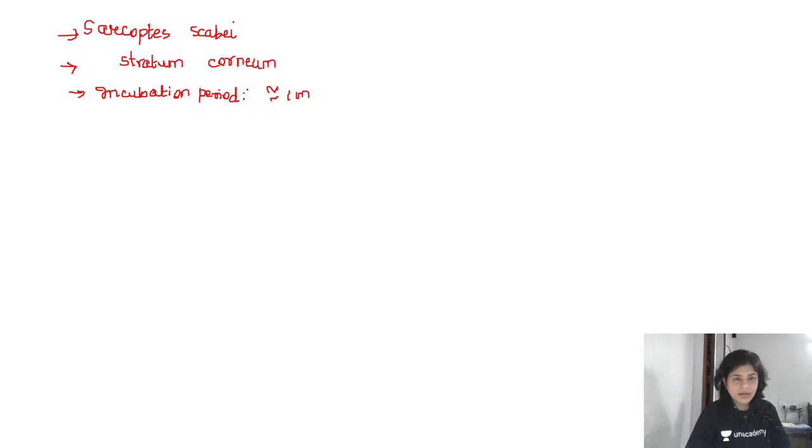One person gets affected, gets treated, the family members don't get treated, they start developing lesions later, then they again transmit the infection to the patient. So this is called ping pong scabies. Like a ping pong ball, it goes back and forth. Ping pong scabies happens when you don't treat the contacts, and that is the importance: even if the patient's contacts are asymptomatic, you need to treat them because the incubation period is around 4 to 6 weeks.